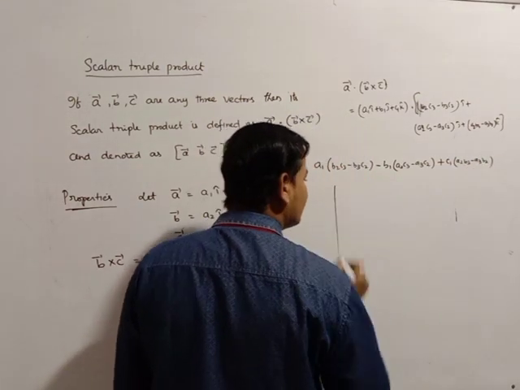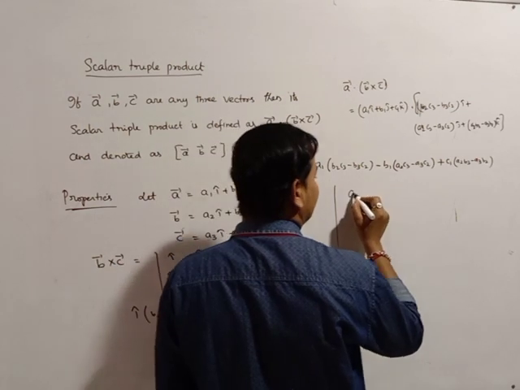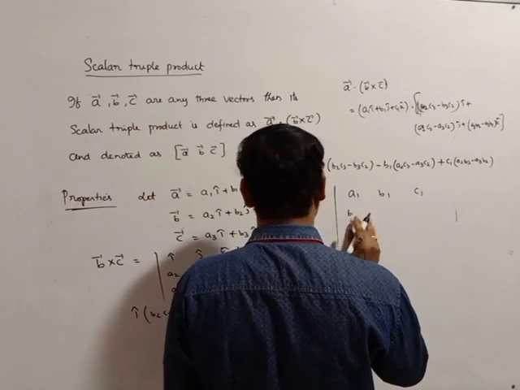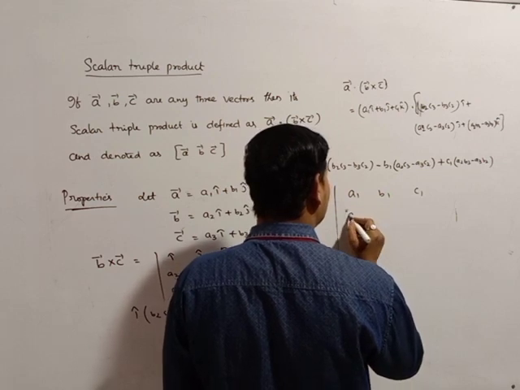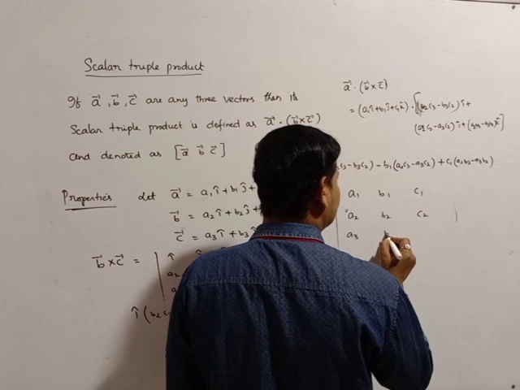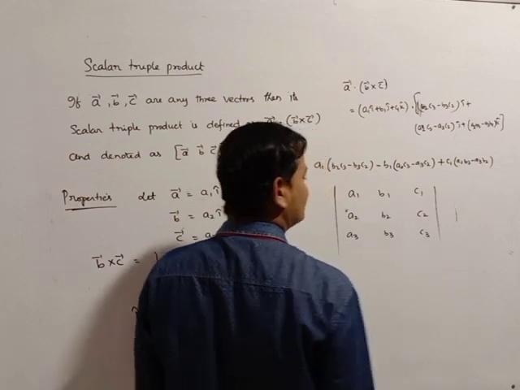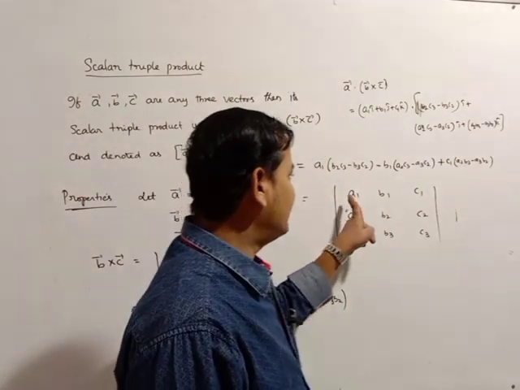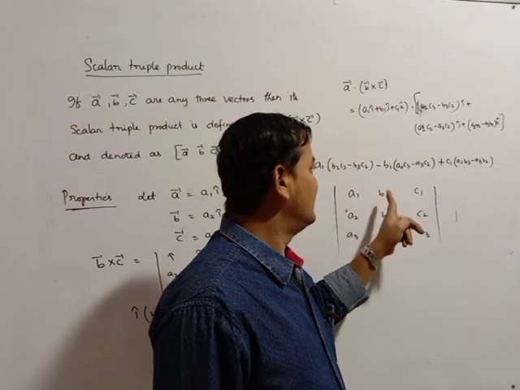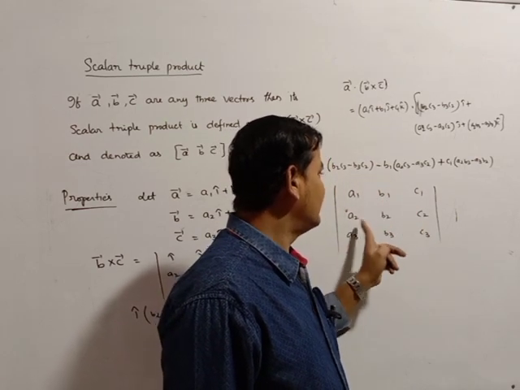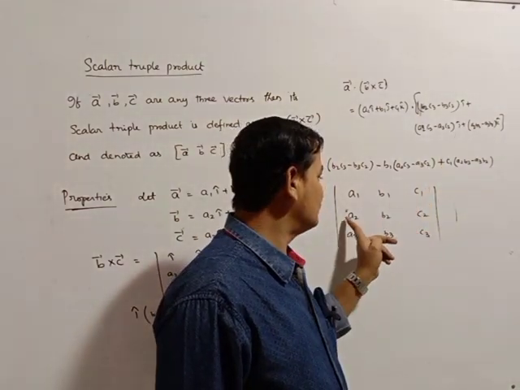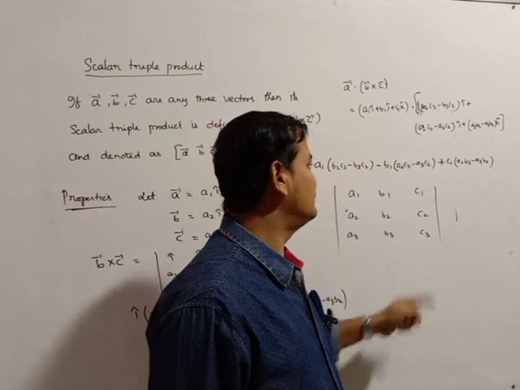Just observe carefully, it can be written as the determinant of A1 B1 C1, A2 B2 C2, A3 B3 C3. If you simplify it you will get A1 into (B2 C3 minus B3 C2) minus B1 into (A2 C3 minus A3 C2) plus C1 into (A2 B3 minus A3 B2).